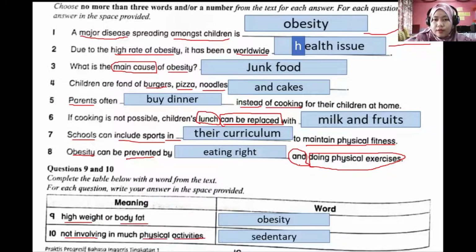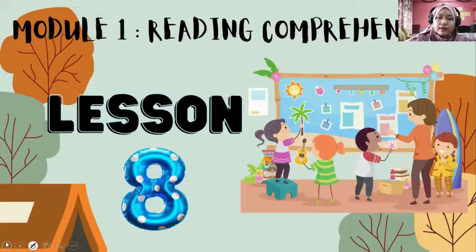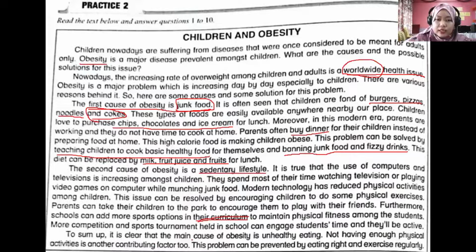What is the first way to prevent obesity other than doing physical exercises? Let's look at the passage. Here, this problem can be prevented. So the clue is there, prevented by eating right and exercising regularly.